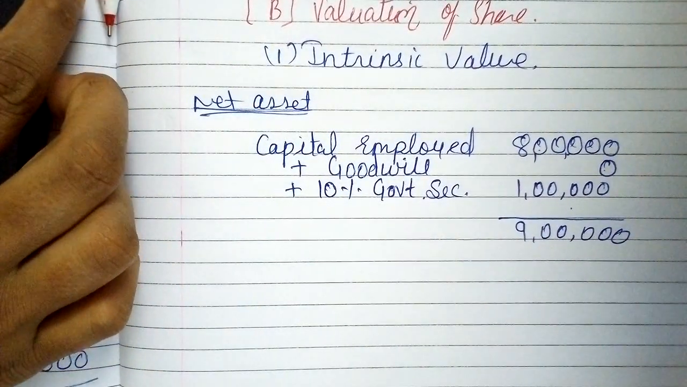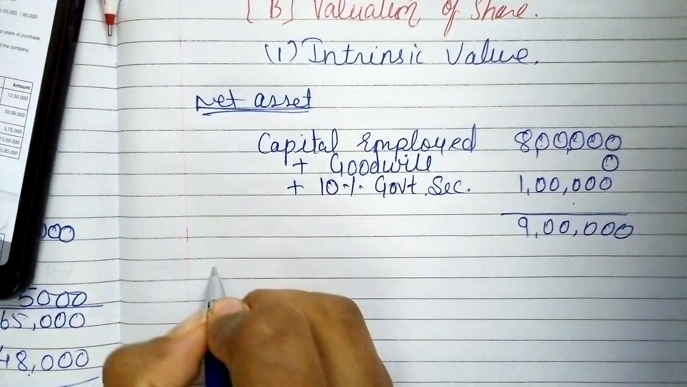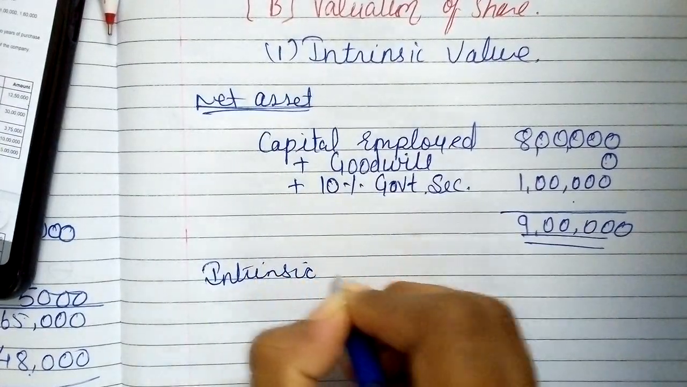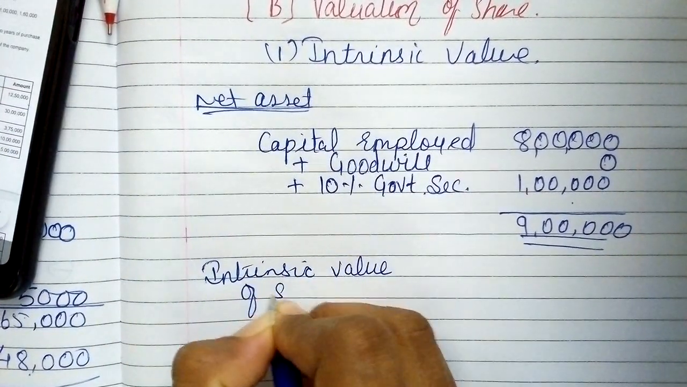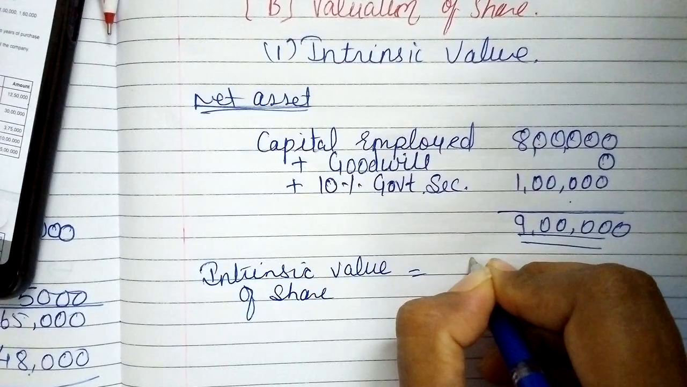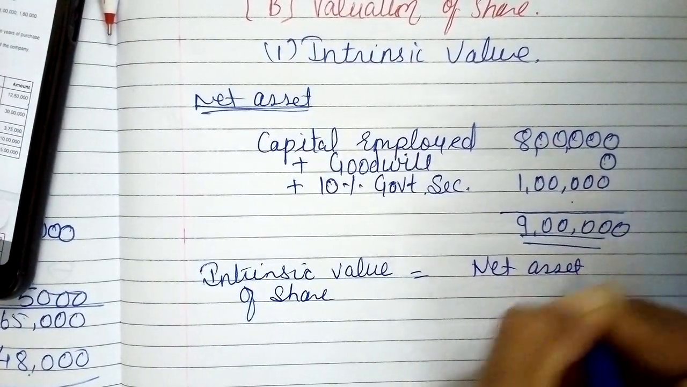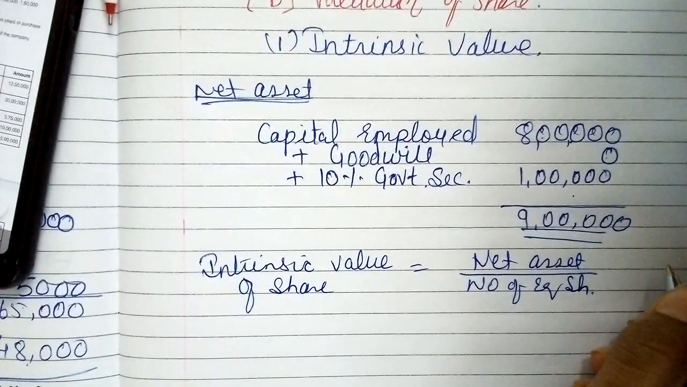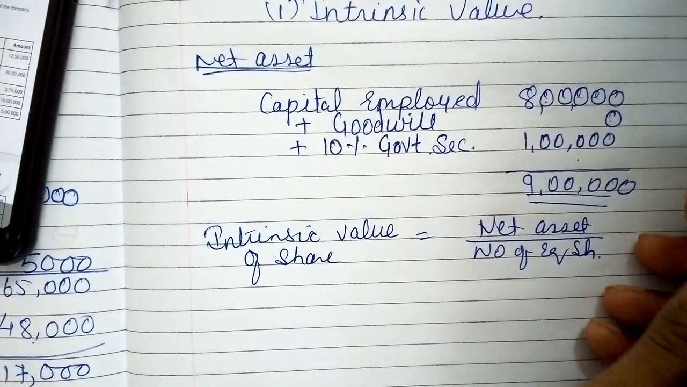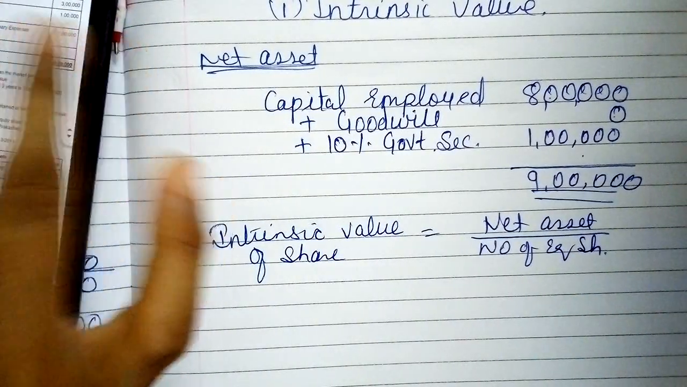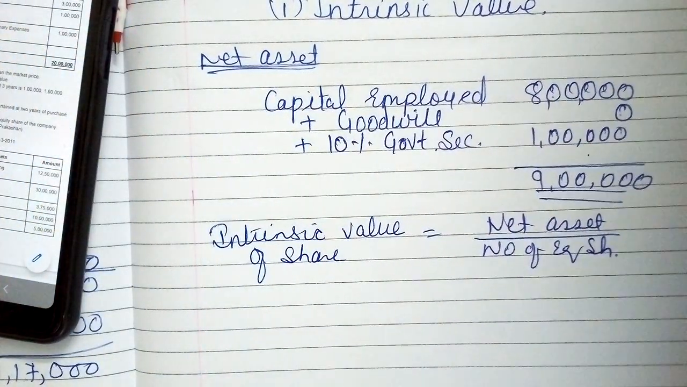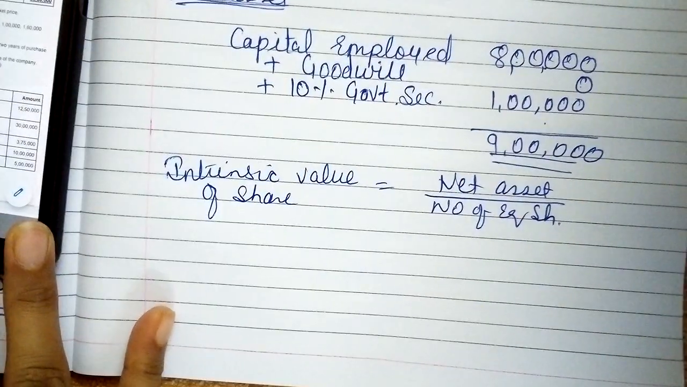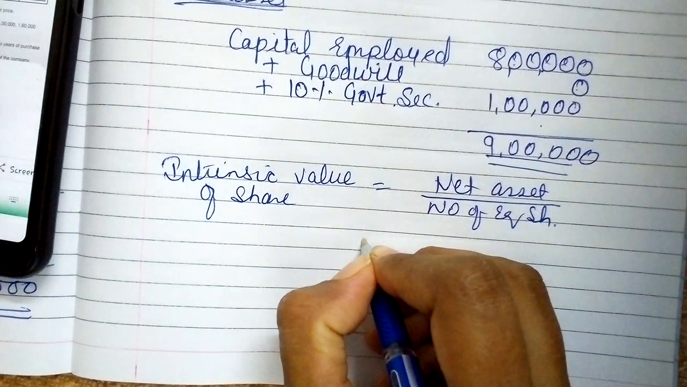Okay, now formula of intrinsic value. So intrinsic value of share equals net asset divided by number of equity shares. Guys, don't forget here number of only equity shares should be considered. Look at your example. Equity share of rupees 10 each fully paid. So 2 lakhs divided by 10. So number of equity shares will be 20,000.